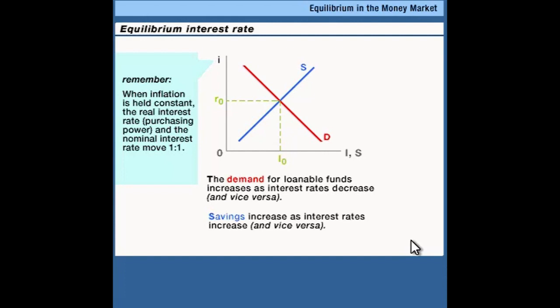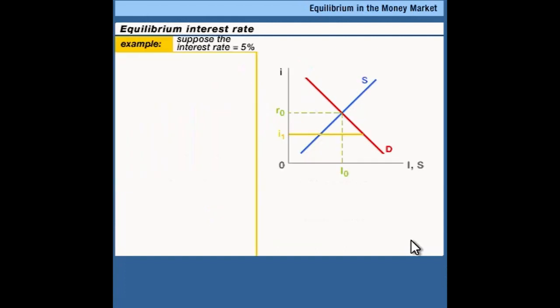Suppose we have an interest rate way down here. Suppose we call this interest rate 1. Maybe it's 5%. Well, at a very low interest rate, businesses are really eager to borrow money because a lot of investment projects are profitable if you can get the money at a low rate. On the other hand, if you look at the blue curve, people are not very interested in saving money whenever the return is so low. Therefore, there's an excess demand for loanable funds. Lots of businesses want to borrow, very few households want to save.